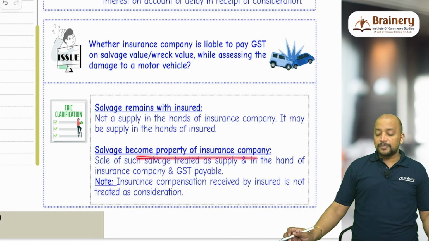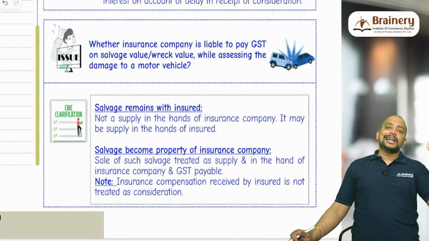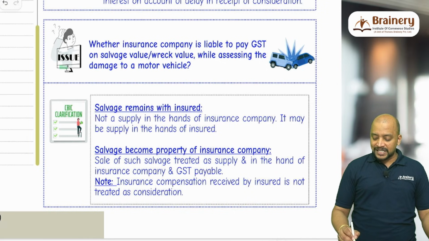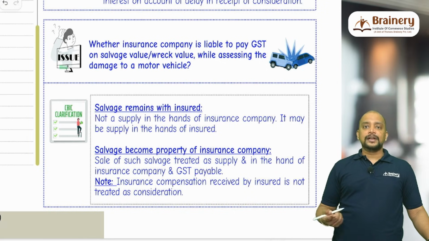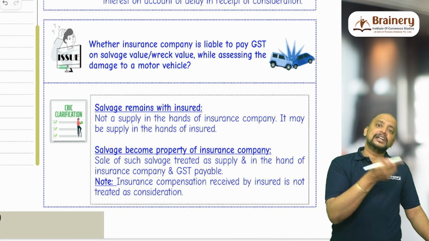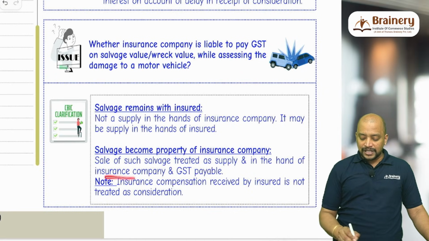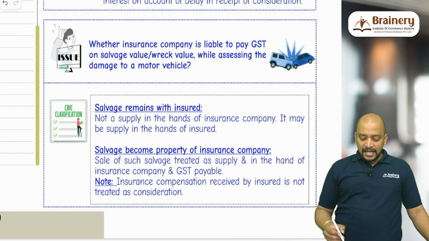Suppose the salvage becomes the property of the insurance company, means what? The 10 lakhs, they are not reducing 2 lakhs, the entire 10 lakhs is given. Sale of such salvage is treated as supply, because the insurance company is going to sell it now. It is owned by the insurance company now, the salvage, and in the hands of the insurance company, GST is payable.